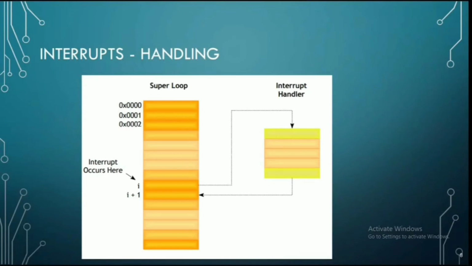Interrupt handling. Interrupt handling is nothing but control going to the ISR, which is the interrupt service routine. For example, if you can see this diagram, there are instructions to be executed. Suppose the interrupt occurs here at the ith place, the processor goes to the interrupt handler, finishes that particular interrupt and again gets back to the next instruction by incrementing by one. So this is the process of interrupt handling. The control goes to the ISR.